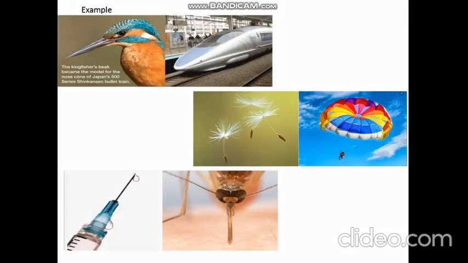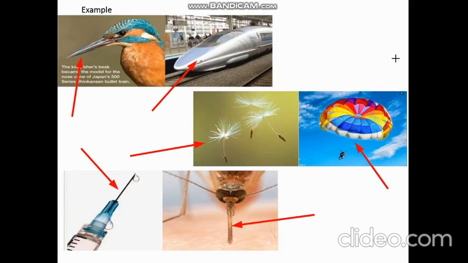So dear students, here you can see how the beak of a kingfisher inspired the front portion of a bullet train run in Japan. In the second example, you have already read about dandelion seeds. Yes, and the floating dandelion seed inspired the invention of a parachute. And you all must have seen a mosquito. Yes. So the sting of the mosquito inspired the invention of the needle. So with these examples, you must have come to know how nature inspires science.